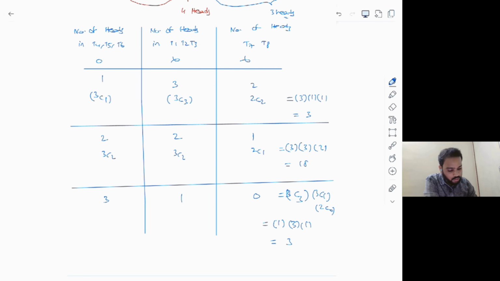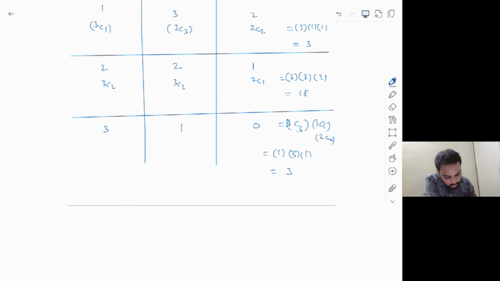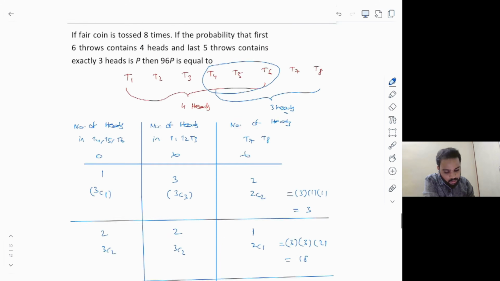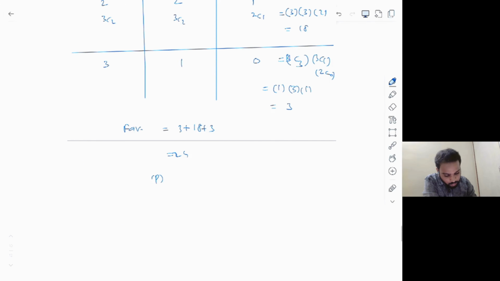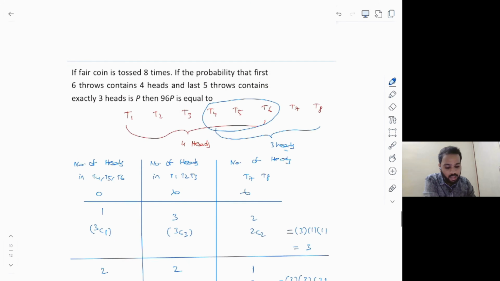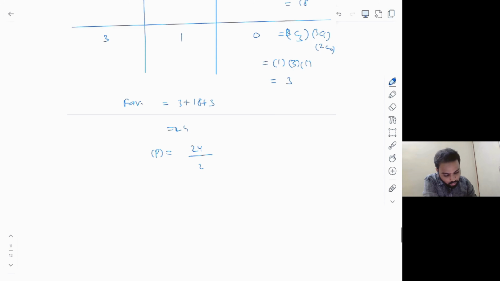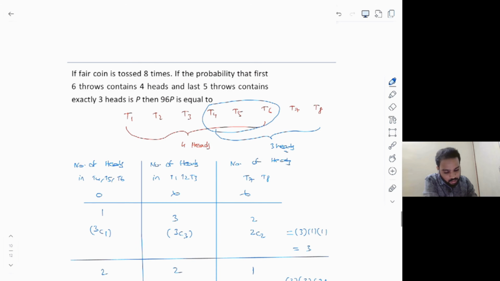Okay. So now let's try to count all the favorable cases here. The favorable cases is equal to 3 plus 18 plus 3, which is equal to 24. Now, since it is a probability, let's write down the probability. Probability is equal to 24 divided by, since you are tossing 8 coins, 2 to the power of 8. So this should be the answer, 24 divided by 2 to the power of 8. But what is the required part? They're asking us to find out the value of 96 times p. Now you can calculate the remaining part.